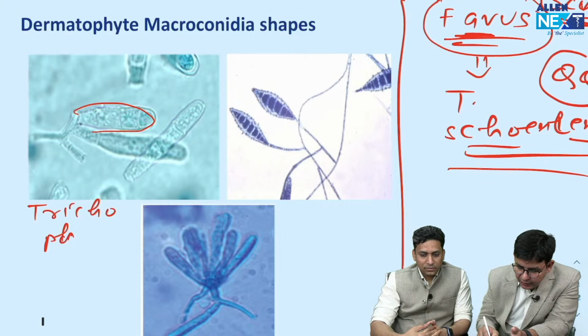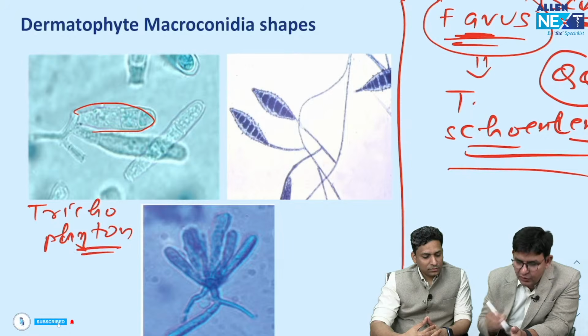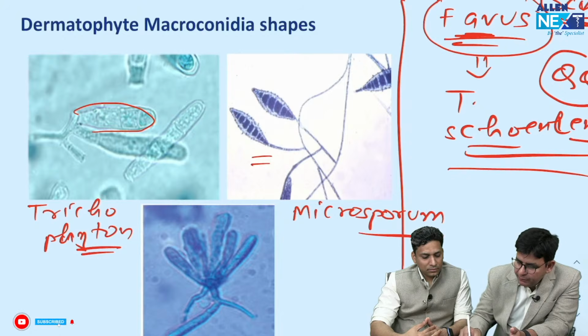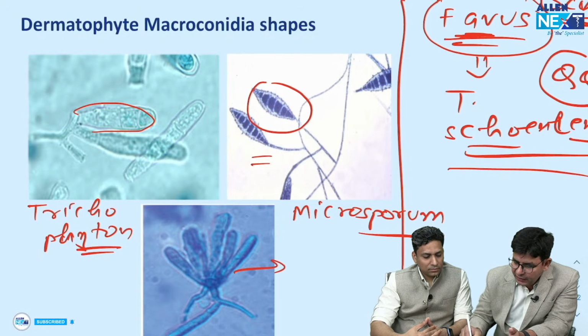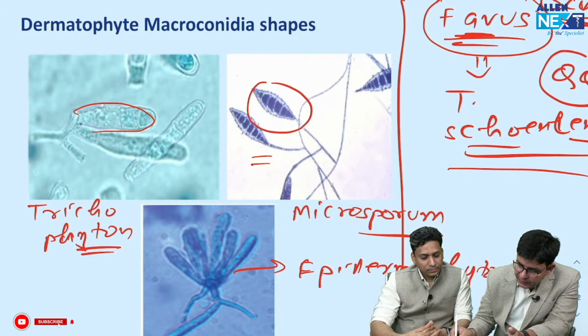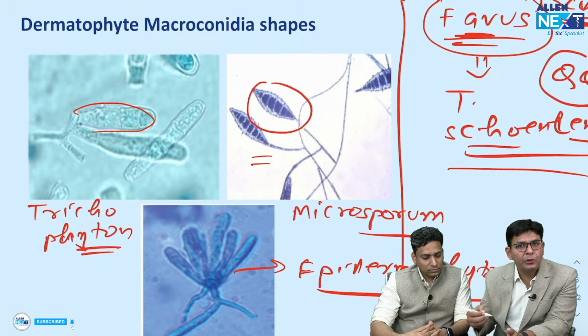So Trichophyton has pencil or cylindrical shaped macroconidia, and this is regarding Microsporum, and Microsporum has spindle shaped macroconidia, and this particular club shape or boat shape is seen in Epidermophyton. Okay, this is seen in Epidermophyton, and this is club shaped or boat shaped, we call it.